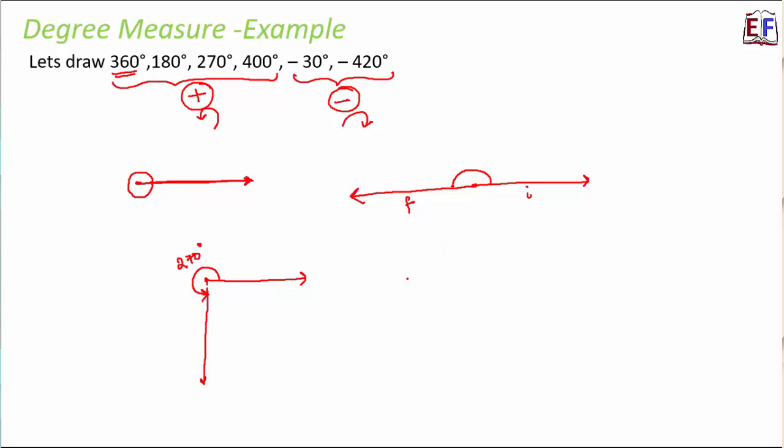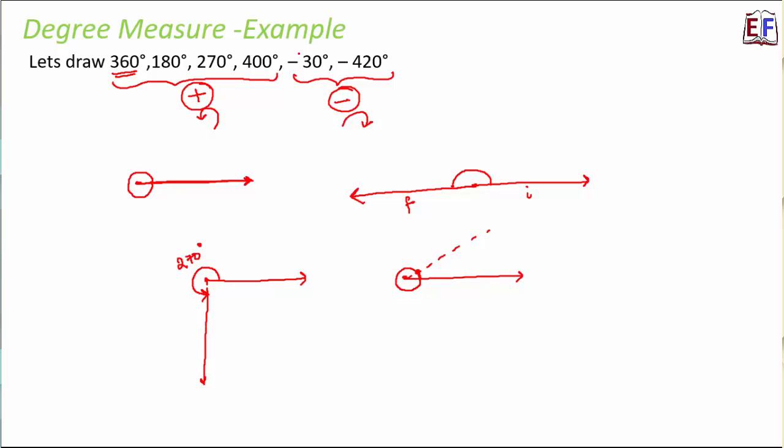Then the next is 400 degree. So if this is the initial ray, you start about this point. So till here is 360. But even after 360, you need to go for another 40 degree. So let's say another 40 degrees here. So that would be 400 degrees. So it's like one total rotation and then 40 degrees again. So that would be 400 degrees.